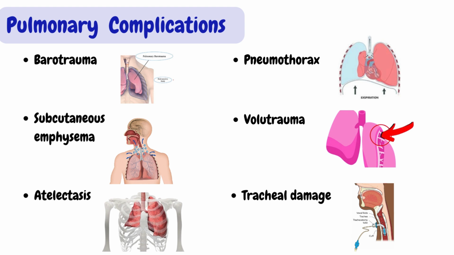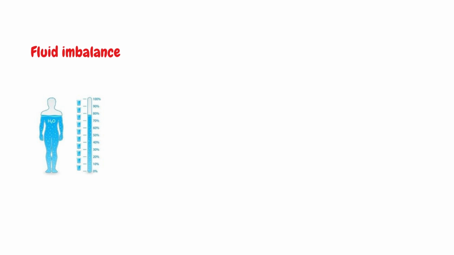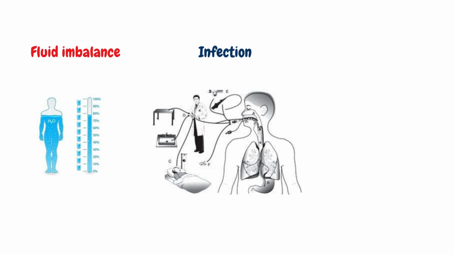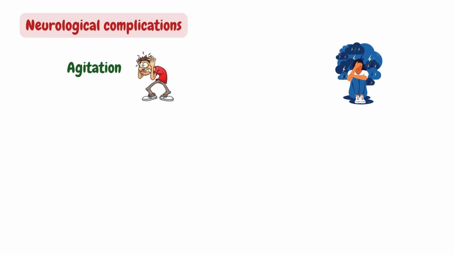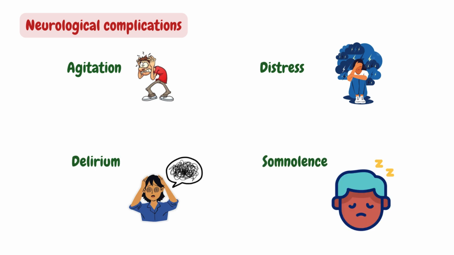Oxygen toxicity can occur. Fluid imbalance including fluid retention and dehydration both can occur. Infections can occur like ventilator-associated pneumonia, urinary tract infection. Peptic ulcers can develop due to physiological pressure and stress. Due to sedatives, narcotics, and paralytics, neurological complications can occur like agitation, distress, delirium, and somnolence.